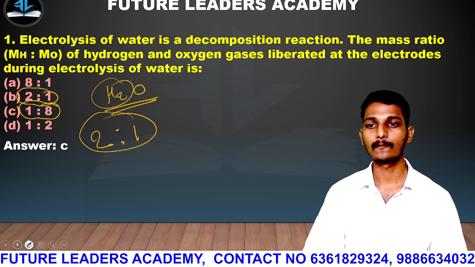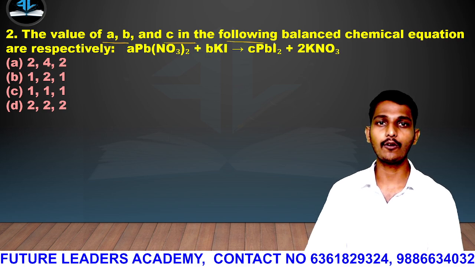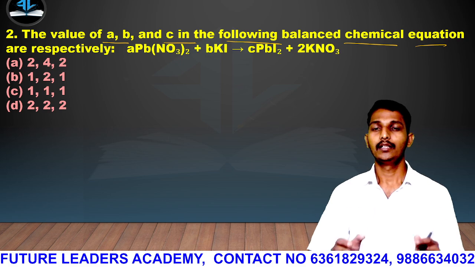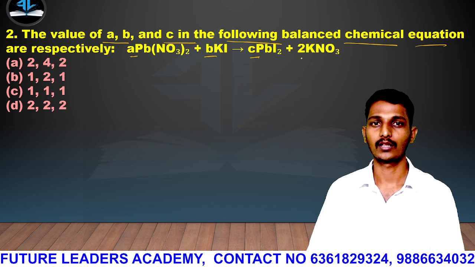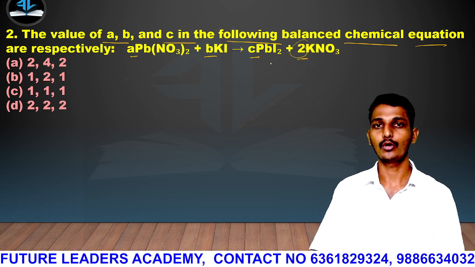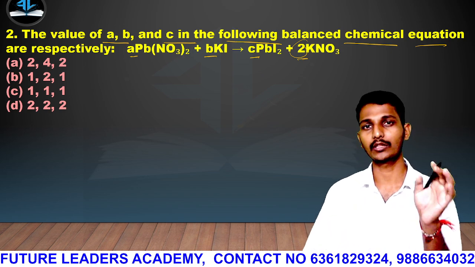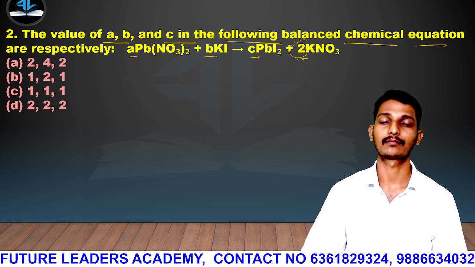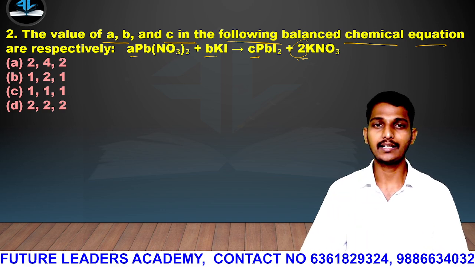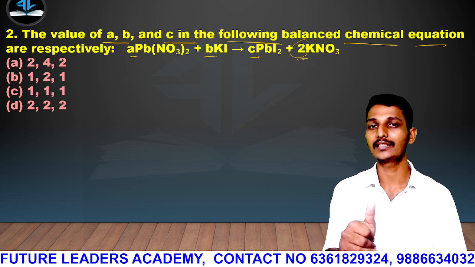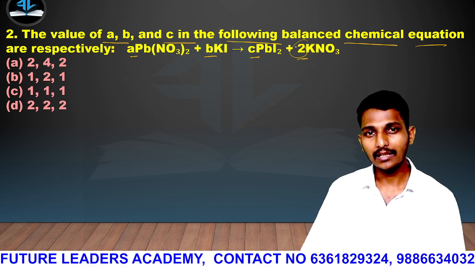Thank you. Next question: the value of A, B, C in the following balanced chemical equation. An equation is given below. What is the value of A, B, C? Already D has been given as 2. Guys, one thing I will tell you, you can go through the coefficient method, or the hit and trial method, not your CBSE method. Our method is to understand the chemical reaction using the options given here.